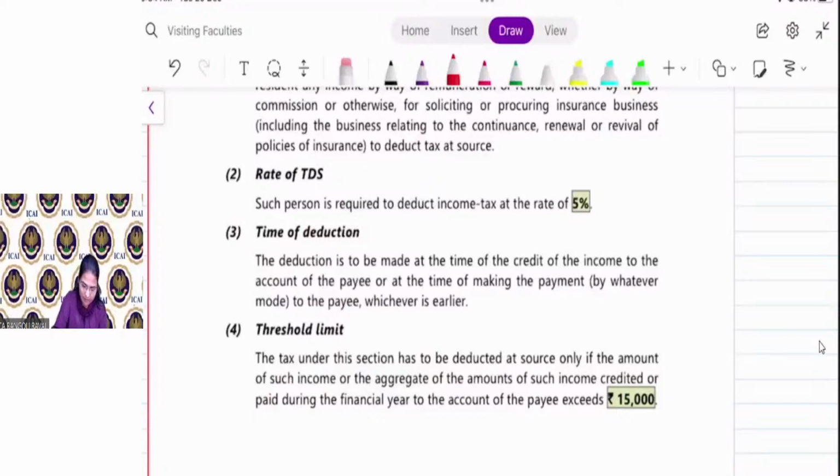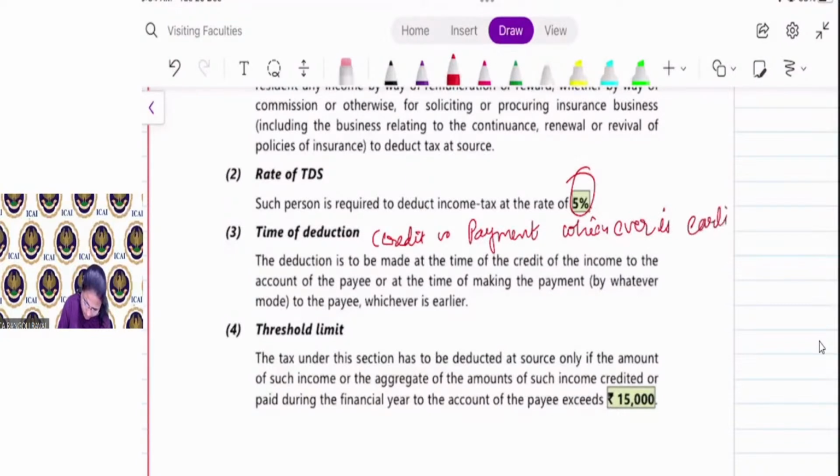So write down here, highlight the rate 5%. Write the time of deduction is credit or payment, whichever is earlier. The threshold limit is 15,000.